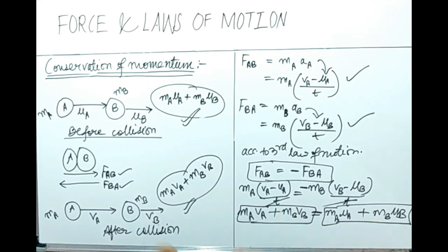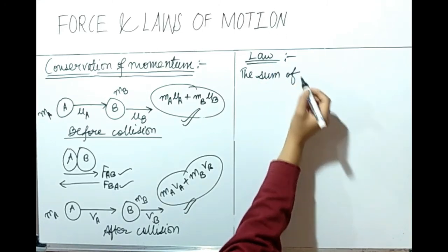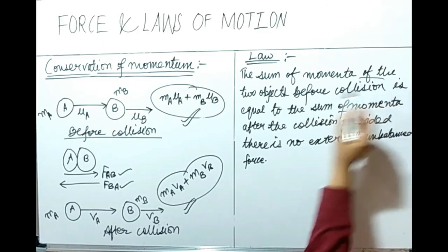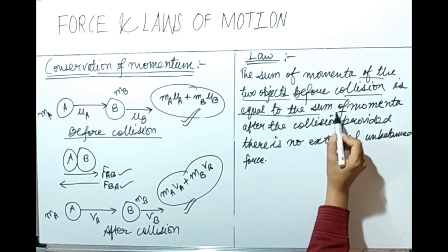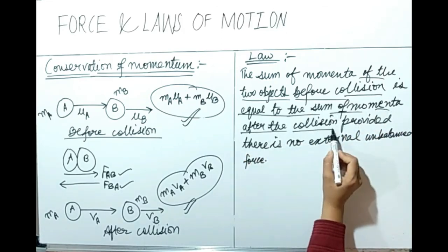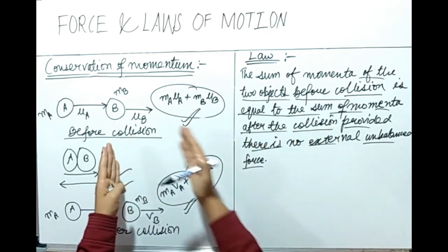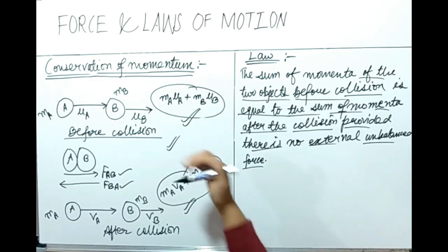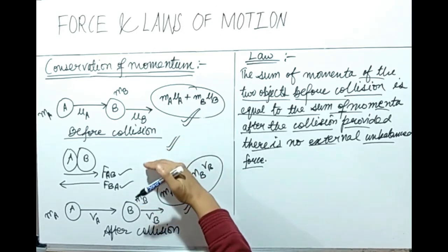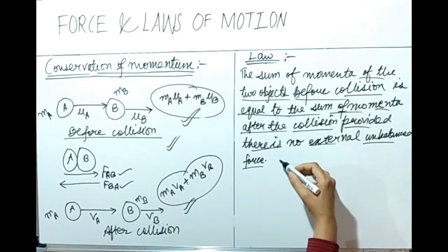Now we can write the law of conservation of momentum statement. The law of conservation of momentum states that the sum of momenta of the two objects before collision is equal to the sum of momenta after the collision, provided there is no external unbalanced force. This is what we have discussed here in this example of collision of two balls. So dear students, today we have discussed conservation of momentum with the help of this example, and we have also discussed the law of conservation of momentum statement here.